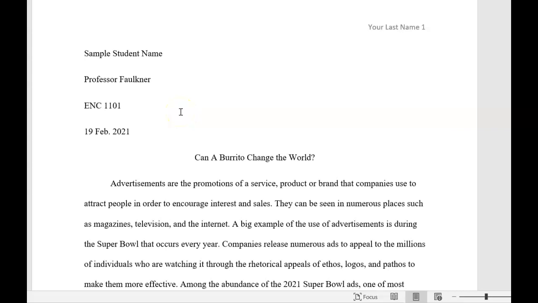I wanted to take just a couple of minutes to talk to you about MLA for your rhetorical analysis essay 1. So a couple of things. You'll have your 1-inch margins. You will start with a heading.